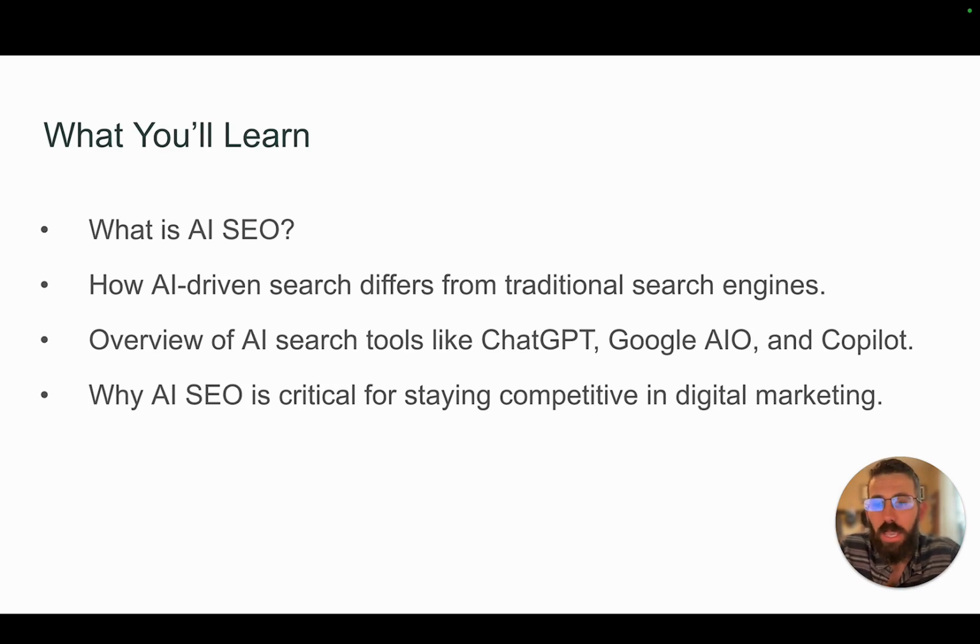We're going to look at how AI-driven search differs from traditional search engines. We'll give an overview of AI search tools like ChatGPT, Google's AI overviews, and Copilot. And we will talk about why AI SEO is critical for staying competitive in digital marketing.